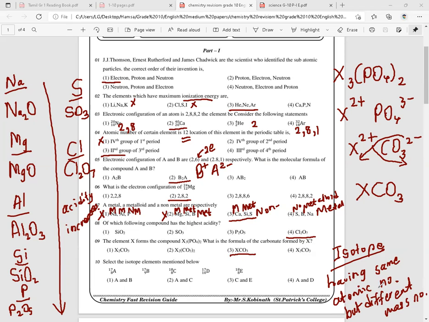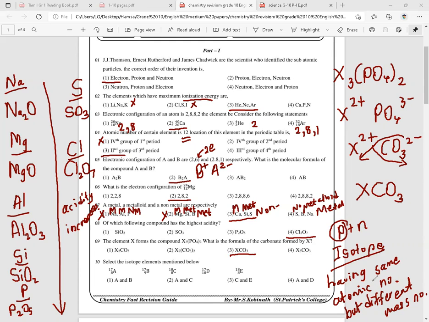They are the same element, that means same atomic number but different mass number. You know, mass number depends on the number of protons and the number of neutrons. If the atomic number is not changing, protons will also not change.